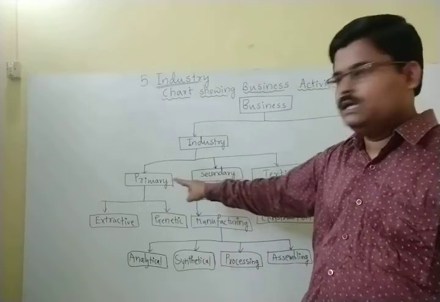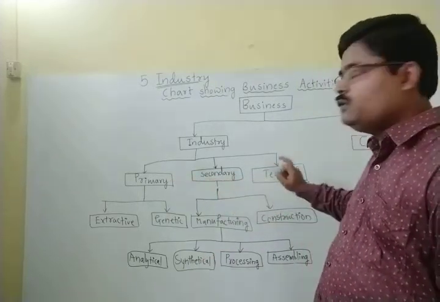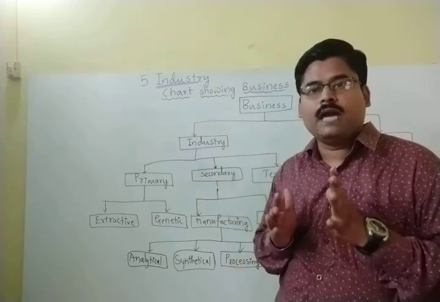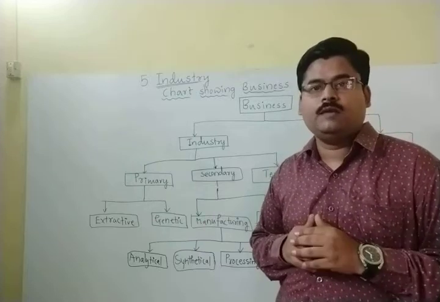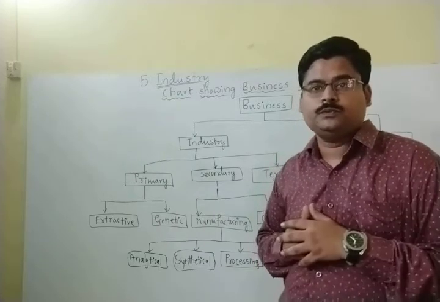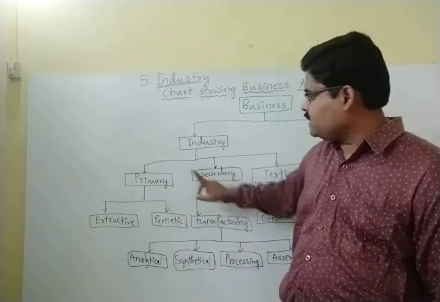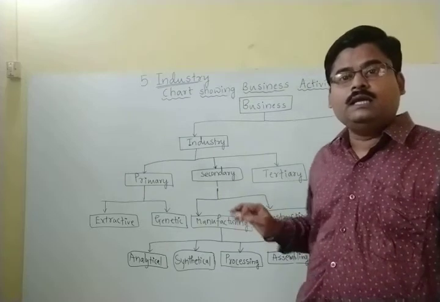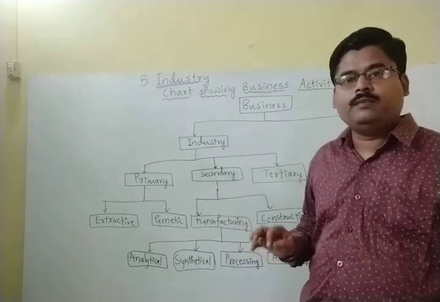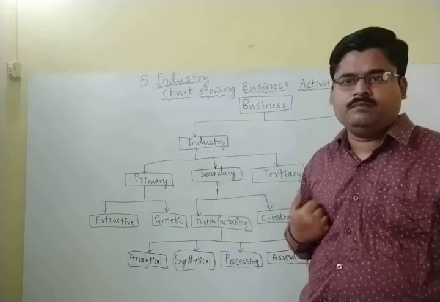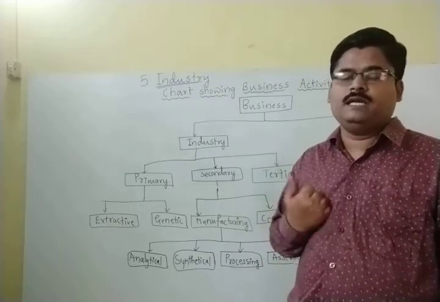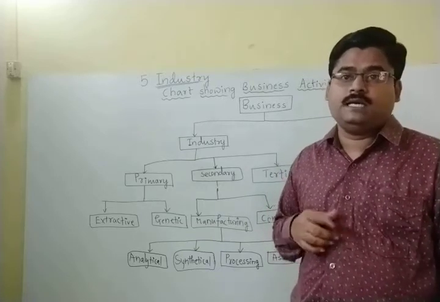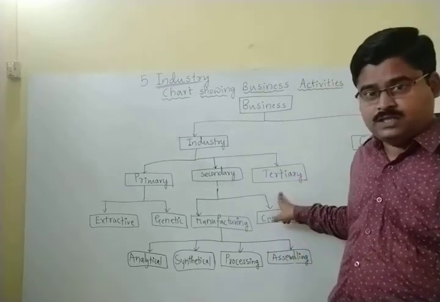First is the primary, second one is the secondary, and third one is the tertiary industries. What is the meaning of tertiary? They will act as a supplement. They will act as the support to the primary industries as well as the secondary industries. Those are so called as the tertiary industries. Best example can be transportation industry. Best example can be warehousing facilities. Best example can be banking facilities. Insurance facilities will fall under the head of tertiary industries.